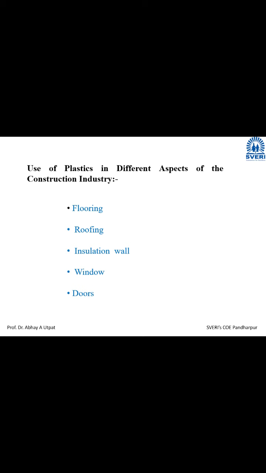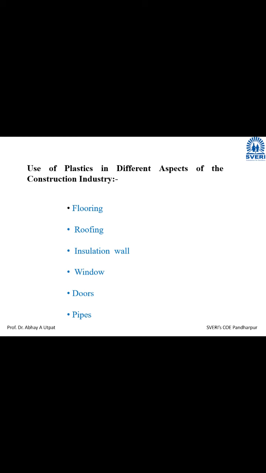Doors. Nowadays, instead of wooden doors, people are starting to use plastic doors in commercial hotels. People are also starting to use them in residences, for the bathrooms, etc. The doors are made of plastic.